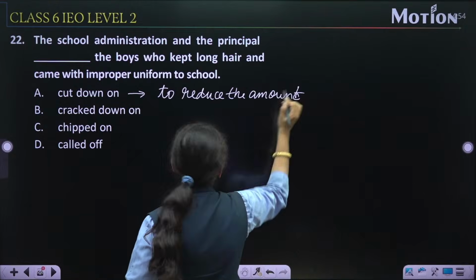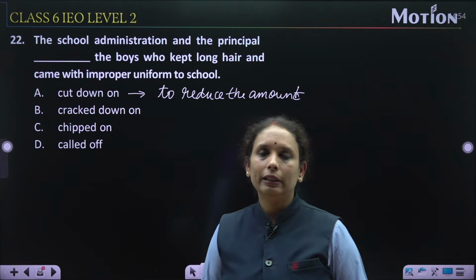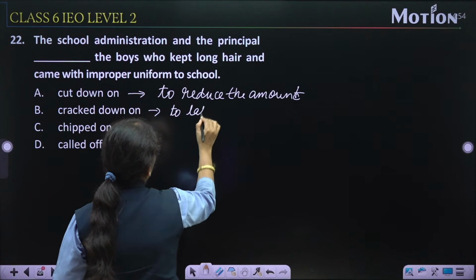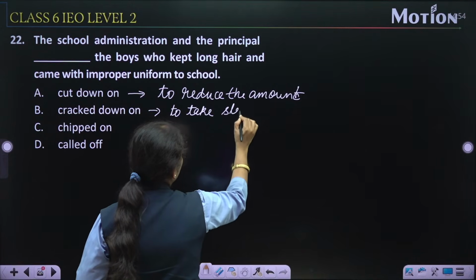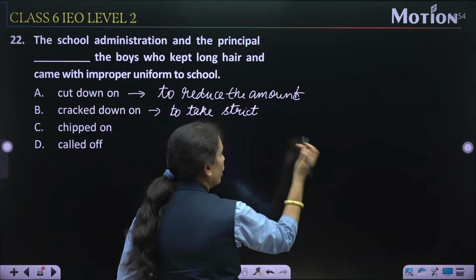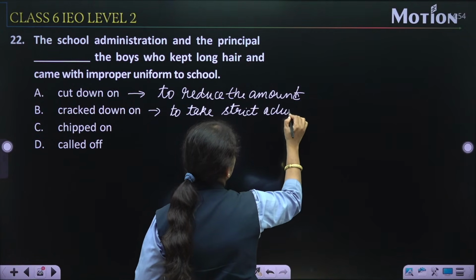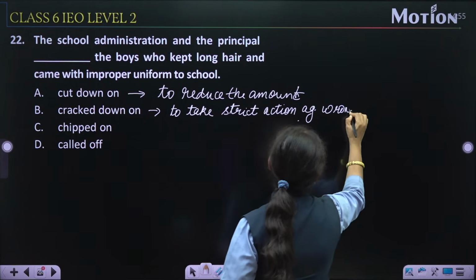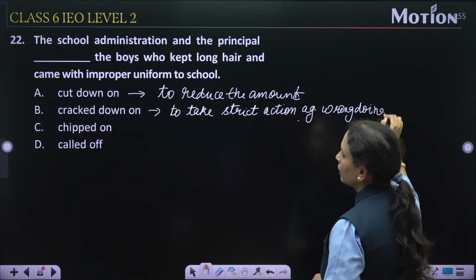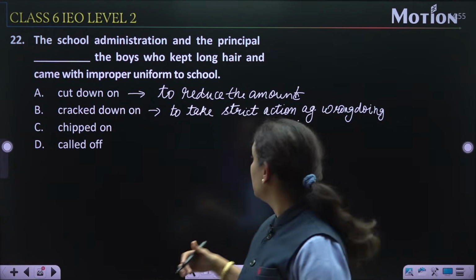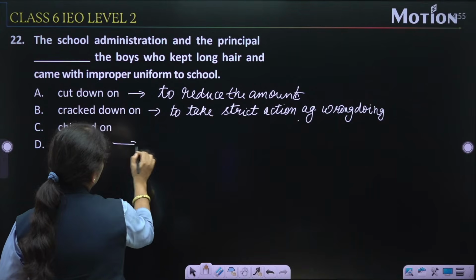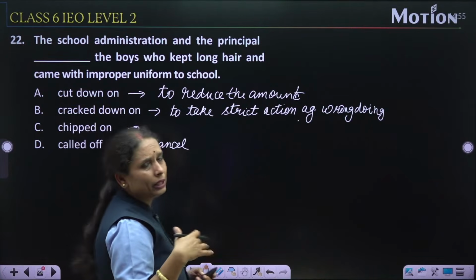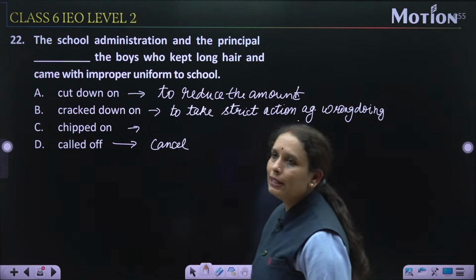Cracked down on का मतलब होता है to take strict action against wrongdoing. Chipped on, called on. Called on का मतलब होता है cancel. Chipped on का मतलब होता है to do something special. Right? So now let us connect the options.